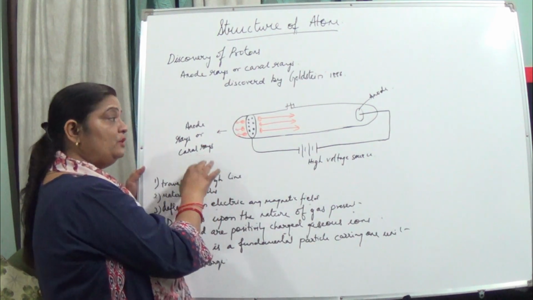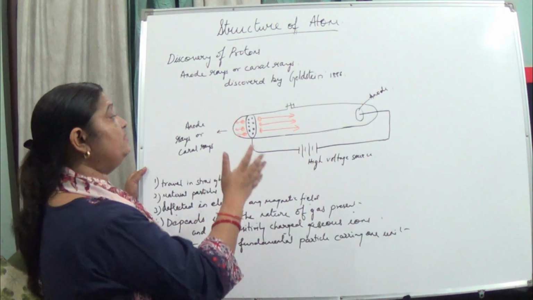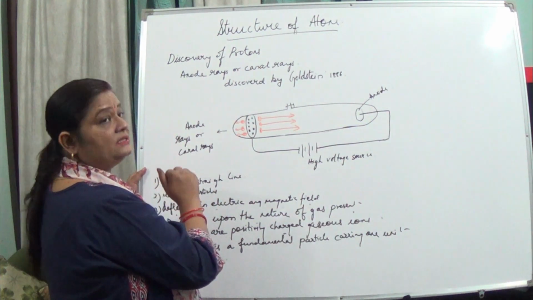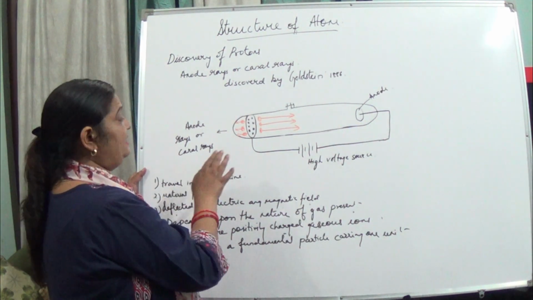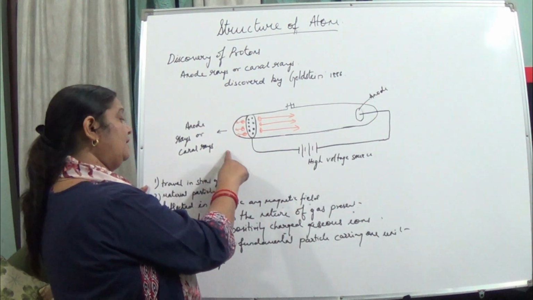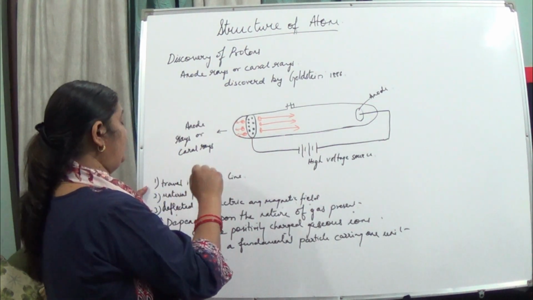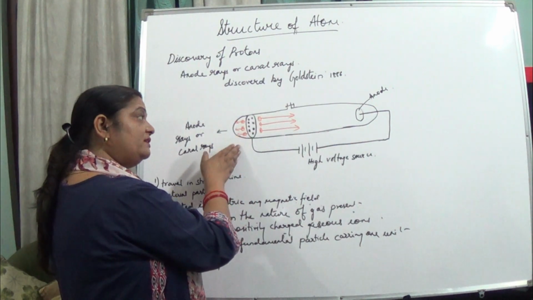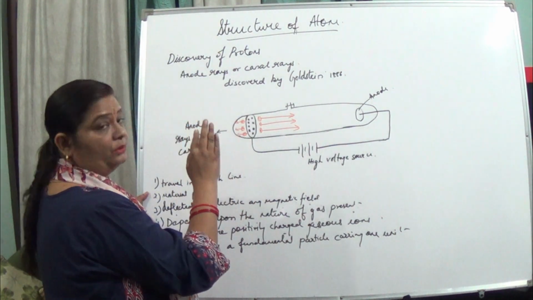By making observations of this particle, he could state its properties. These anode rays also travel in a straight line like cathode rays. They are also material particles like cathode rays.